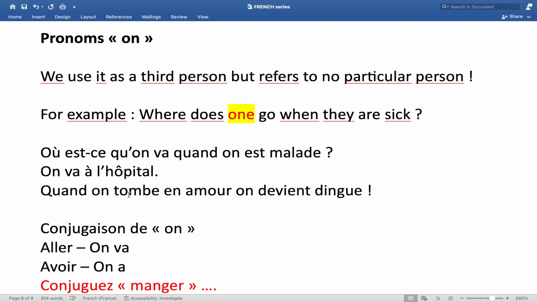Quand on tombe en amour, on devient dingue. This is just a complex sentence. Don't worry about this. I don't know why I even gave it as an example. But it simply means that when one falls in love, they become crazy. Devient dingue, become crazy. En amour, in love. Tomber is to fall. So when one falls in love, one becomes crazy. Maybe you want to memorize this so that you say it somewhere appropriately.